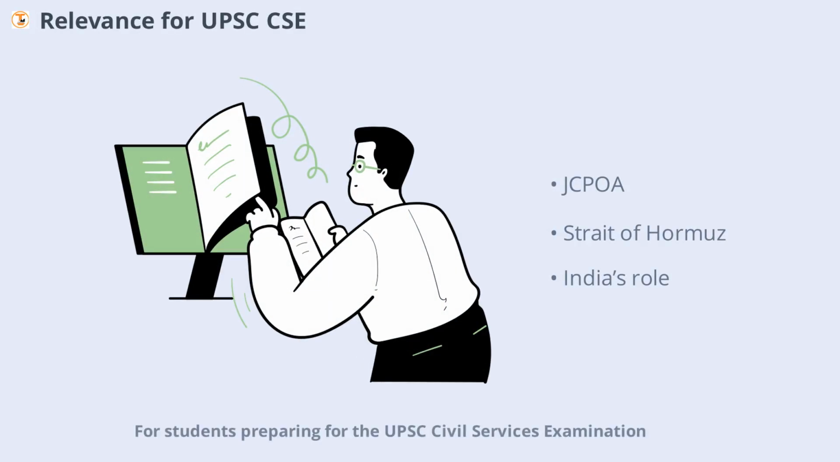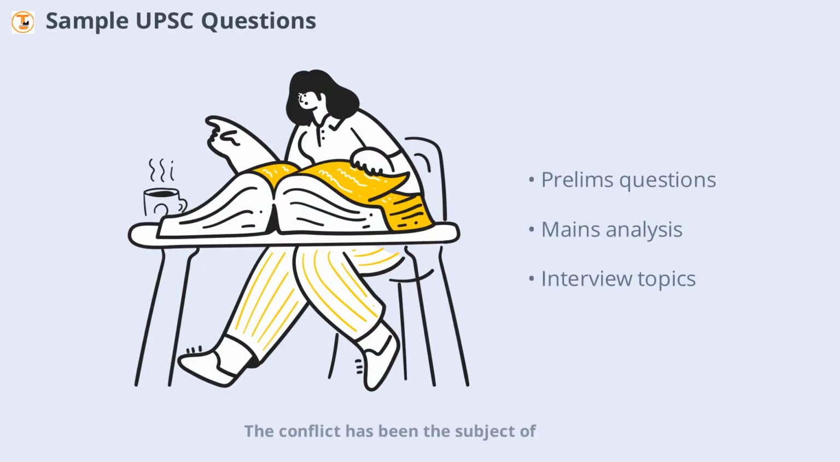For students preparing for the UPSC Civil Services examination, the Israel-Iran conflict is highly relevant. It covers topics such as the Joint Comprehensive Plan of Action, the Strait of Hormuz, regional geopolitics, and the two-state solution. Understanding the historical background, current developments, and implications for India is crucial for both prelims and mains, as well as for interview discussions. The conflict has been the subject of various UPSC questions in both prelims and mains.